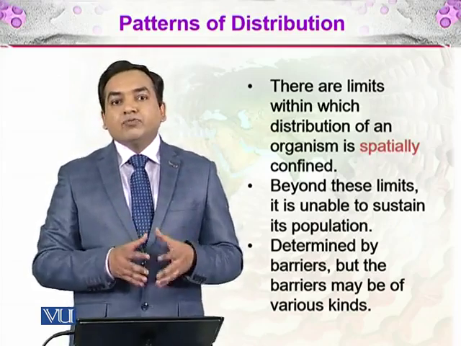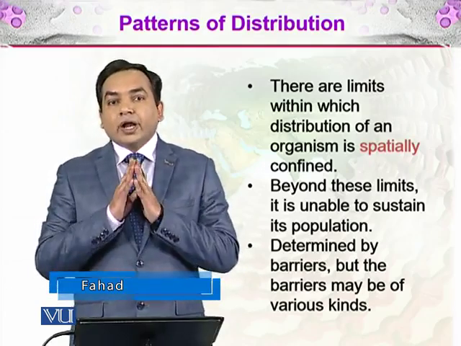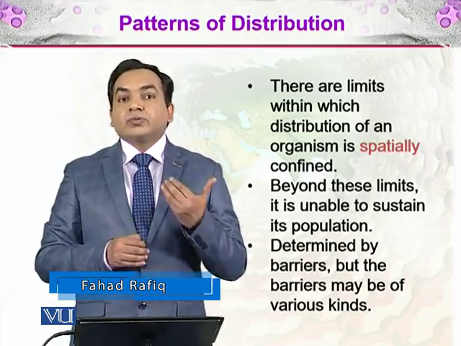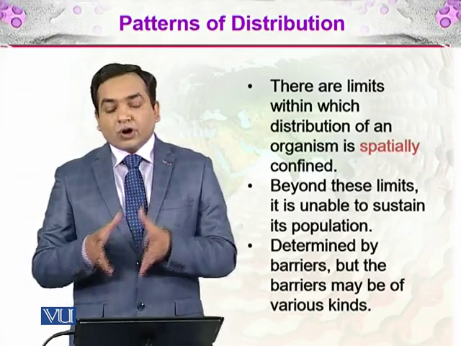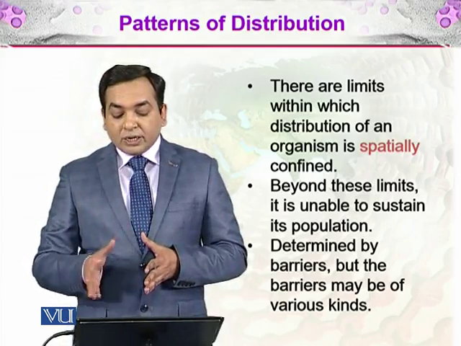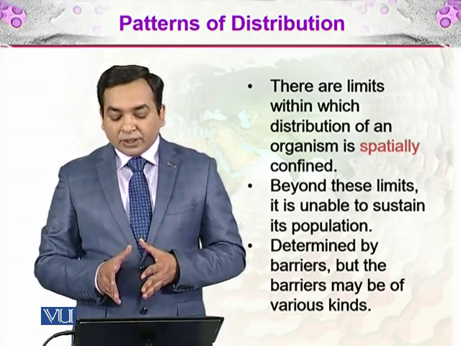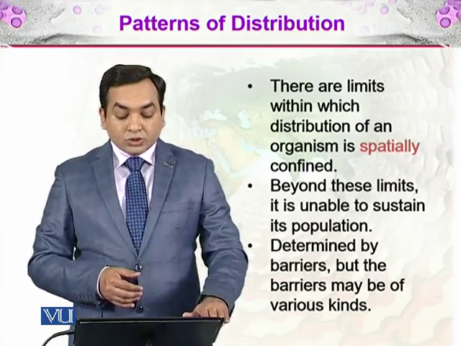An organism can live in one space. It cannot live in other spaces because it has certain adaptations to that space, and it has certain resources which it is consuming in this space. So there are different factors which we will be discussing. Beyond these limits, it is unable to sustain its population, and these are determined by barriers, but the barriers may be of various kinds. So, what are these barriers?